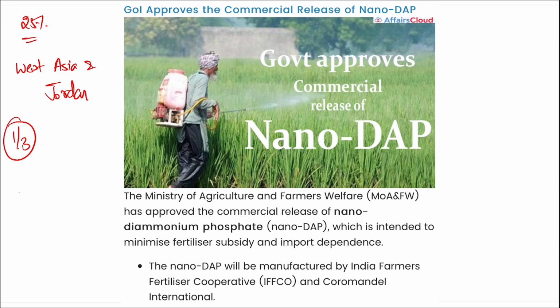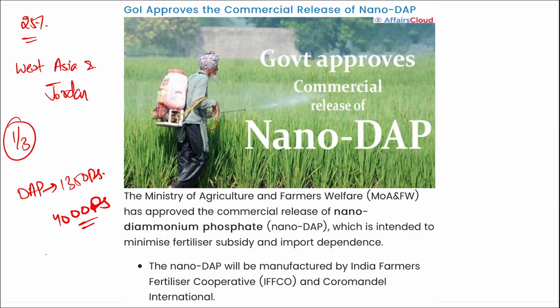Currently, one bag of conventional DAP costs around 1350 rupees, while a bag of nano DAP will cost around 4000 rupees. Also, the Government of India's fertilizer subsidy could be significantly reduced over the next few years if nano urea and nano DAP are widely used.